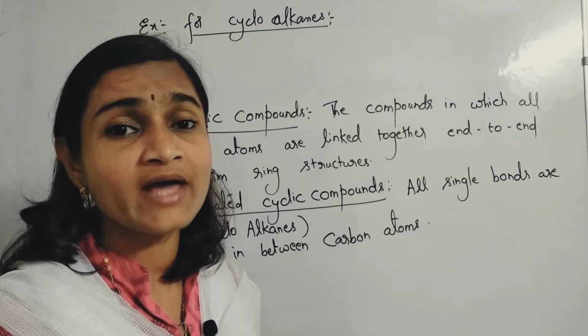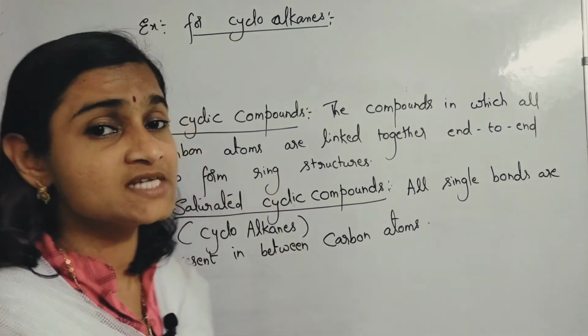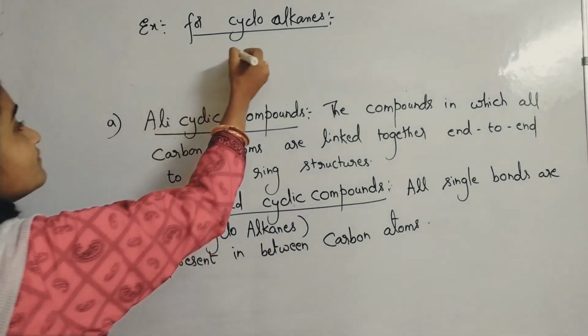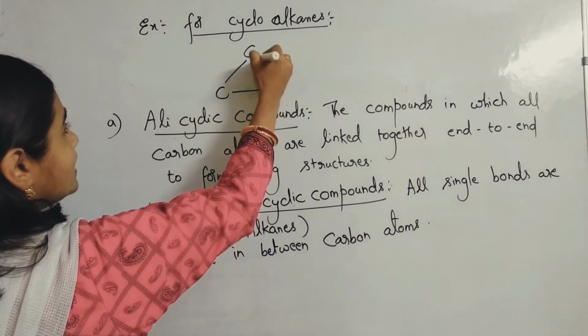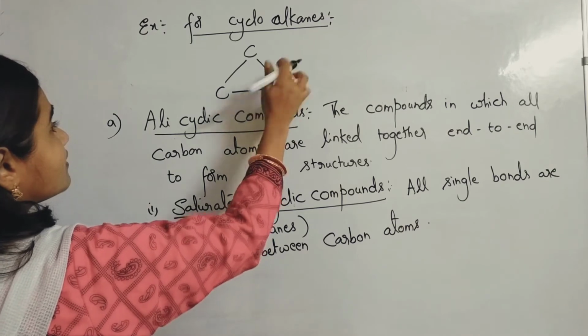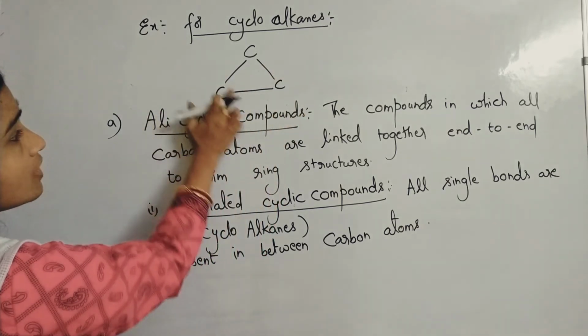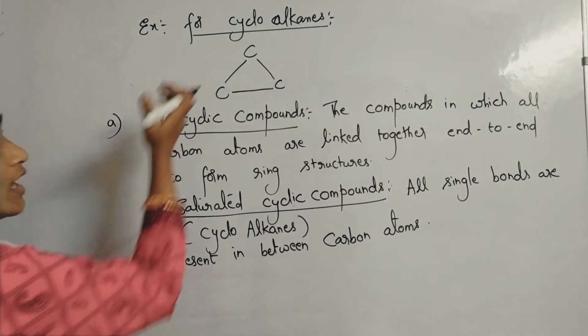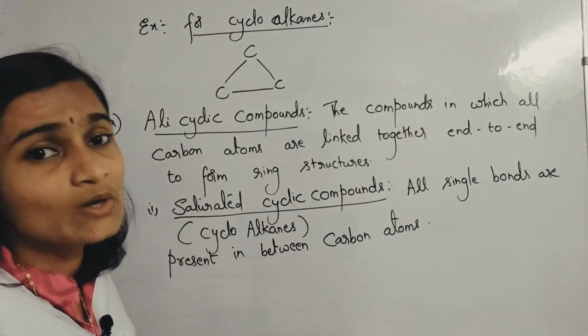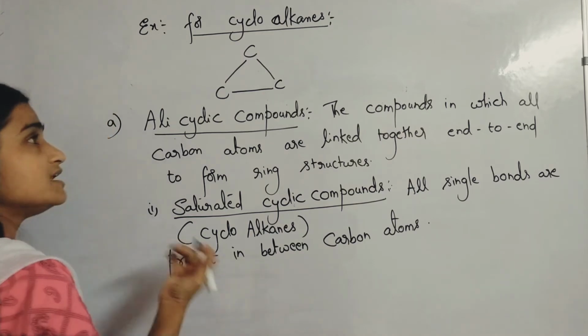If 3 carbon atoms are joined end to end with single bonds, they come under the category of cycloalkanes.